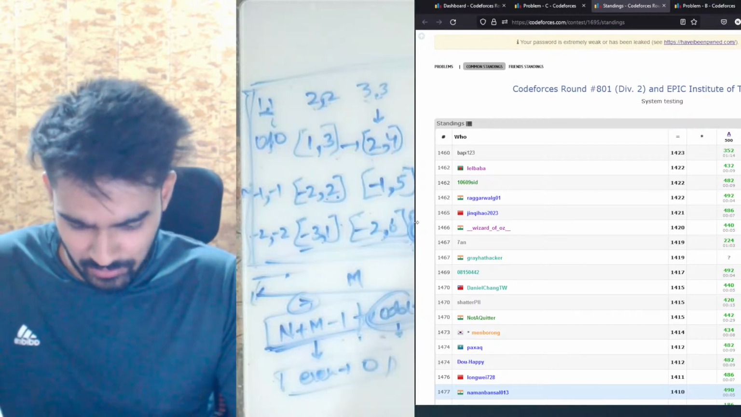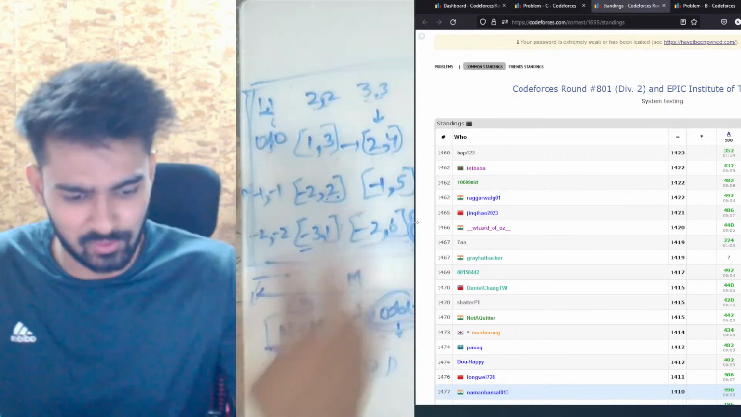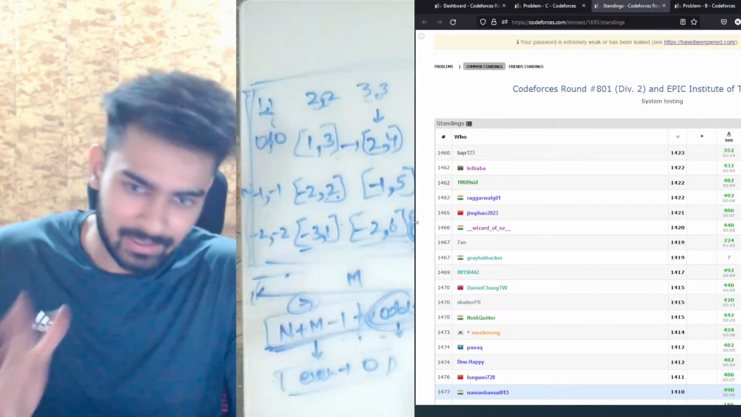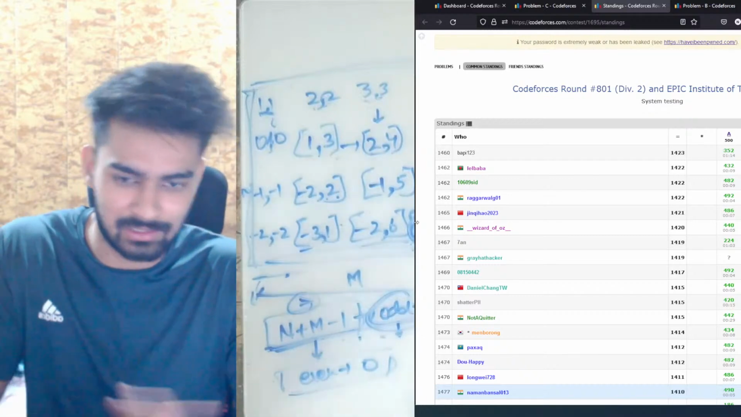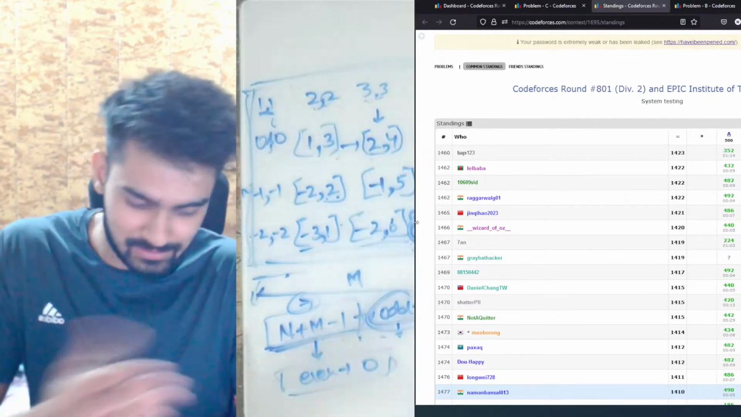Exactly. Bhaiya, how did you find out the solution for C? Did you write some random example and observe some pattern? Yes, I wrote actually this thing only, and then I observed the pattern. I had in mind that there is going to be some pattern, because otherwise we won't be able to solve the problem. That's why I just wrote all the cases and then saw the pattern.